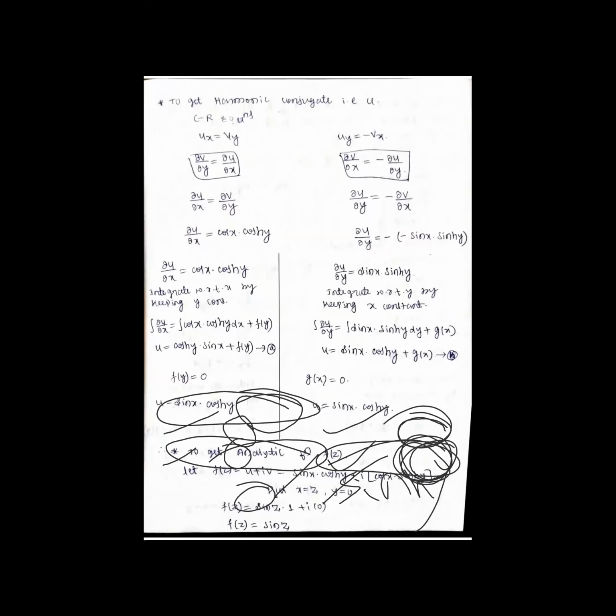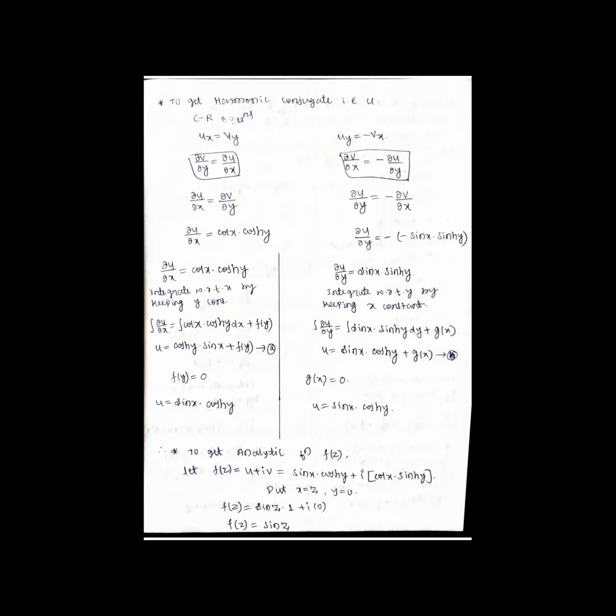we have to get the harmonic conjugate. So when they have given V, I have to get U. So the value of U is, okay. So let us consider the CR equations. So Ux equal to Vy and Uy equal to minus Vx. That is nothing but dou U by dou x equal to dou V by dou y. Dou U by dou y is equal to minus dou V by dou x. We know the answers in terms of V. That is dou V by dou y, I know. Dou V by dou x, I know. So that I'll substitute.